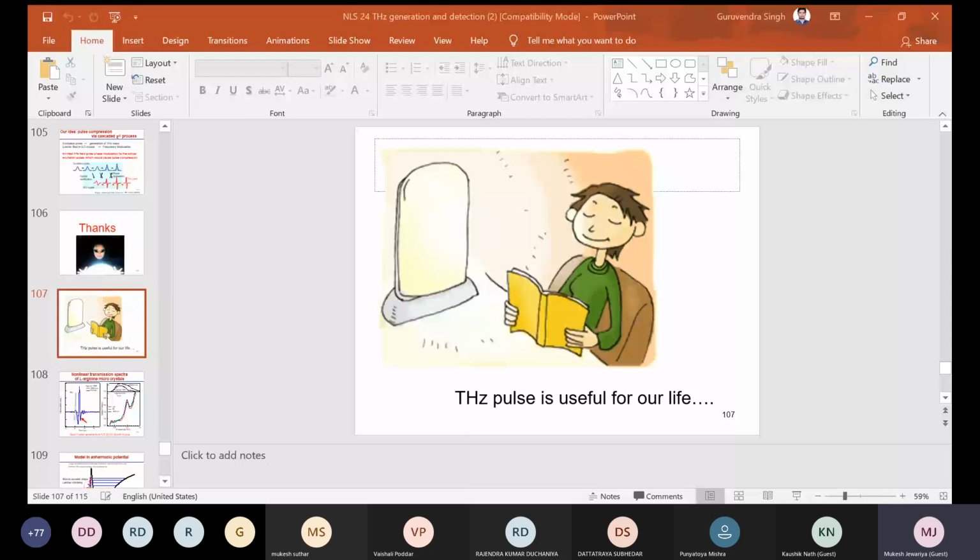Sir, whether this radiation is harmful? No, no, it's not harmful, because the energy is very low. So now people are trying to replace X-ray with T-ray. T means terahertz ray.